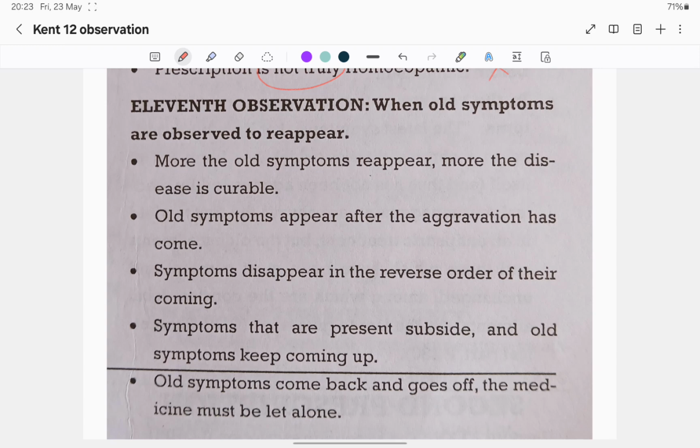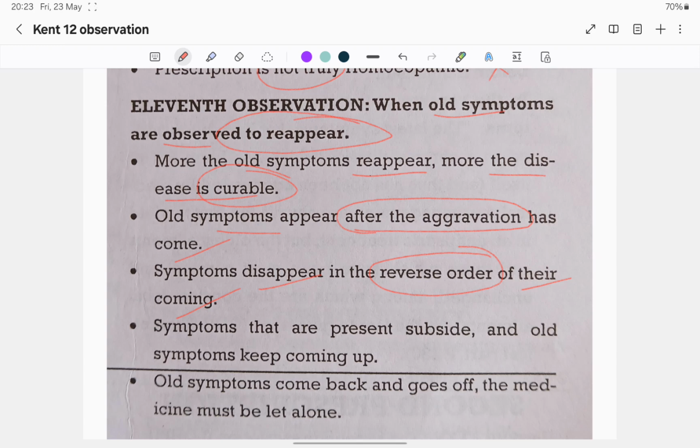Next is the 11th observation: when old symptoms are observed to reappear. What is this sign? This sign is a good sign according to Hering's law of cure. The more the old symptoms reappear, the more curable the disease is. Old symptoms appear after the aggravation has come. Symptoms disappear in the reverse order of their coming. That is Hering's law of cure.